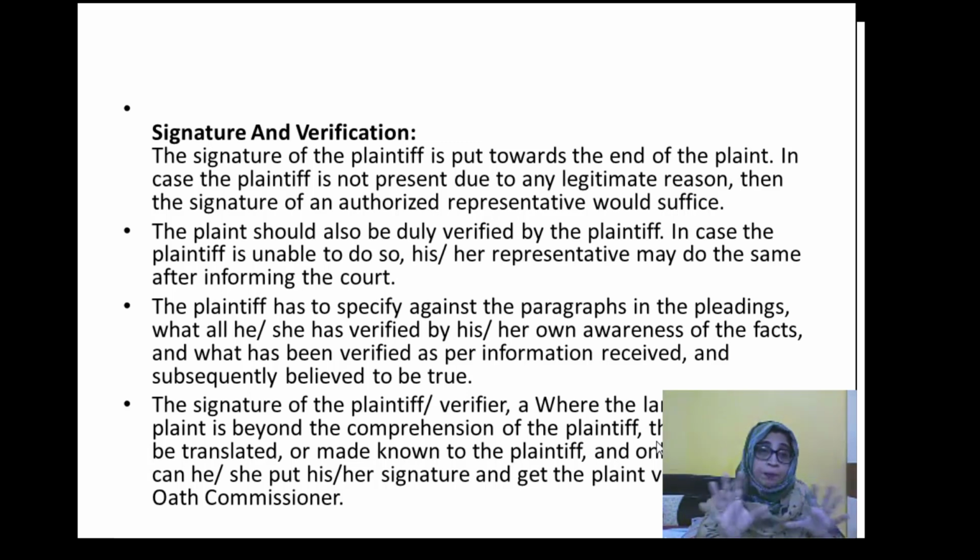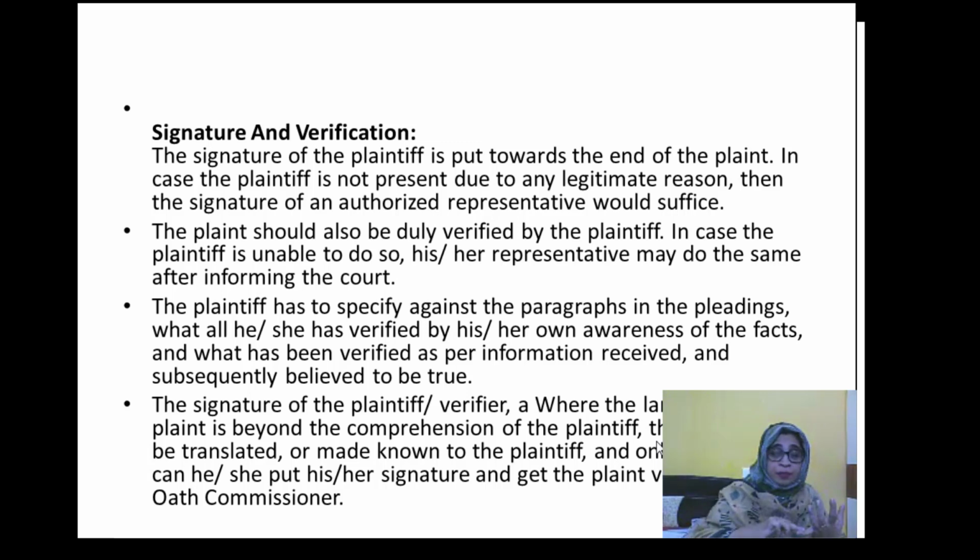After the relief, remedy, and prayer, the signature of the plaintiff is mandatory. Here the signature of the plaintiff is put towards the end of the plaint. In case the plaintiff is not present due to any legitimate reason, then the signature of an authorized representative would suffice. This is the grievance of the plaintiff, so the plaintiff only has to do the signature.